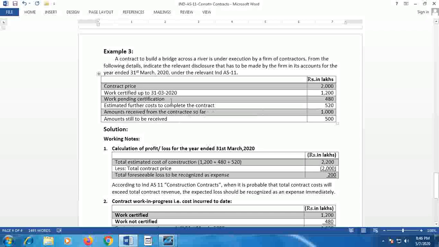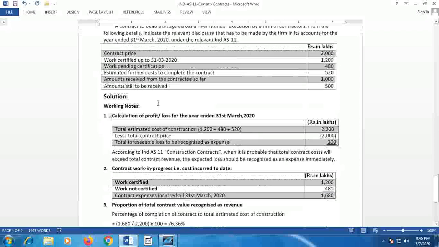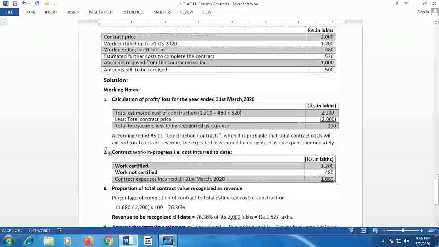Now we are asked to show the disclosures that have to be made by the firm in its accounts for the year ended 31st March 2020. Before deciding what disclosures should be made, we must calculate the values. The working notes explain this. The first working note: calculation of profit or loss for the year ended 31st March 2020.